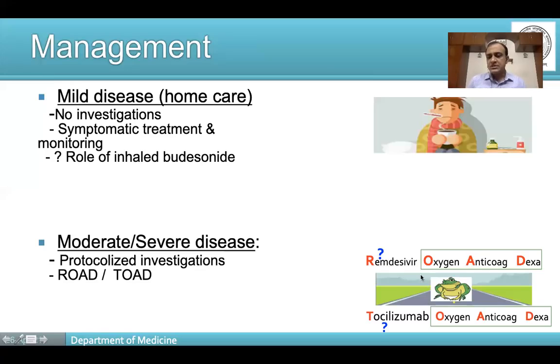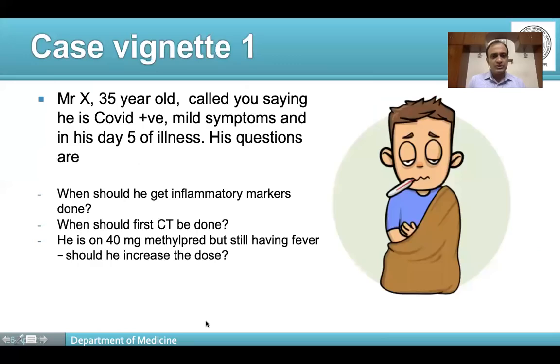And out of this, the main points, or the foundation of the therapy, is constituted by oxygen, anticoagulation, and dexamethasone, while the role of remdesivir and tocilizumab is more limited. So we are going to talk about this.